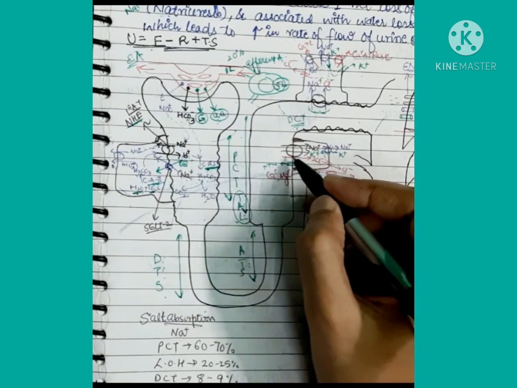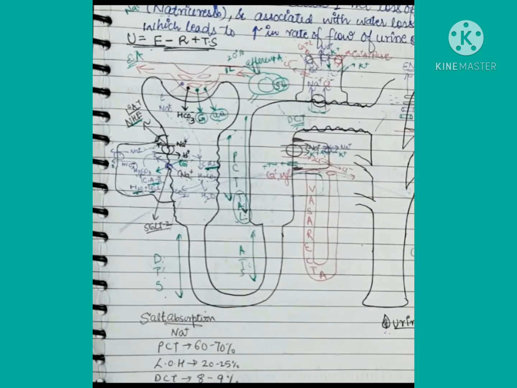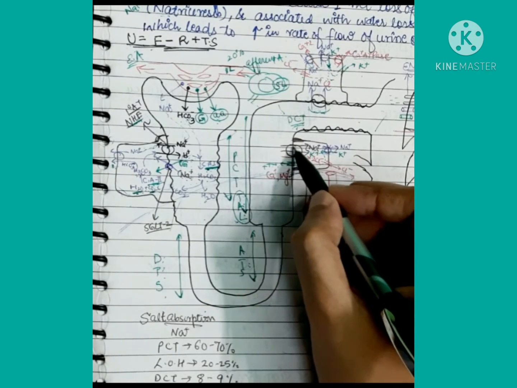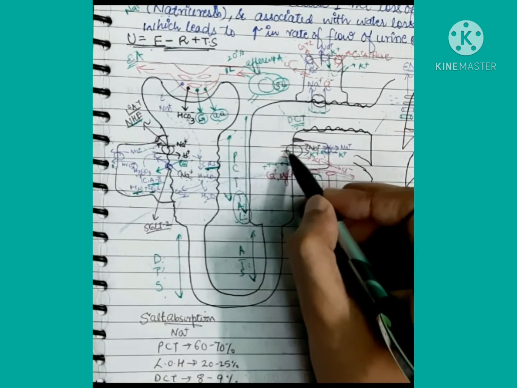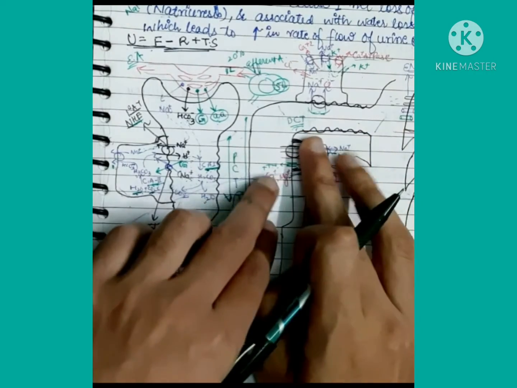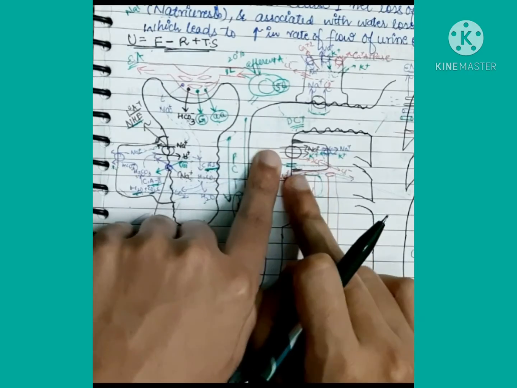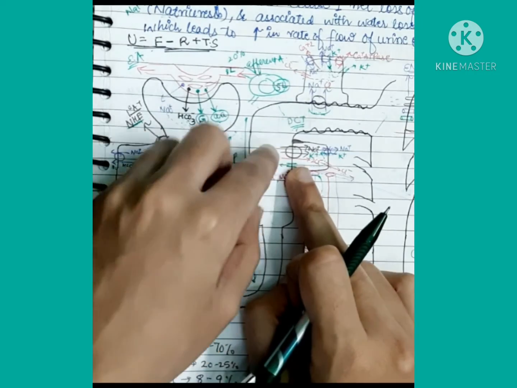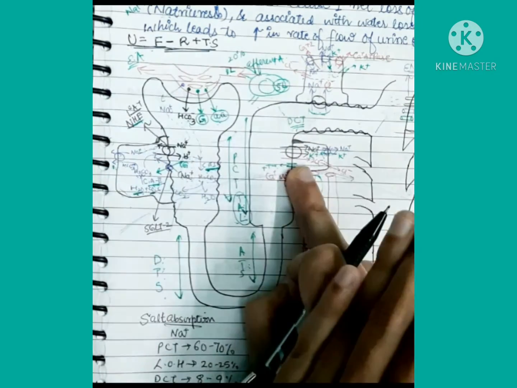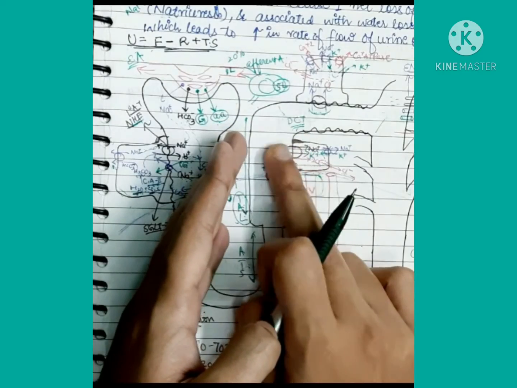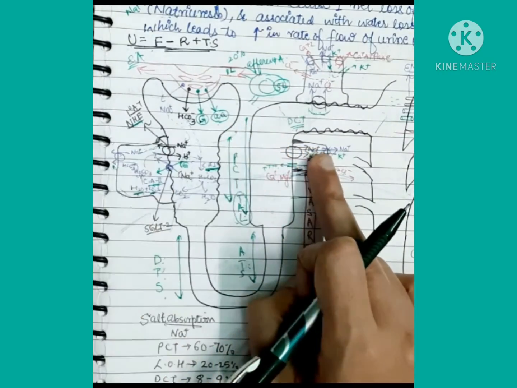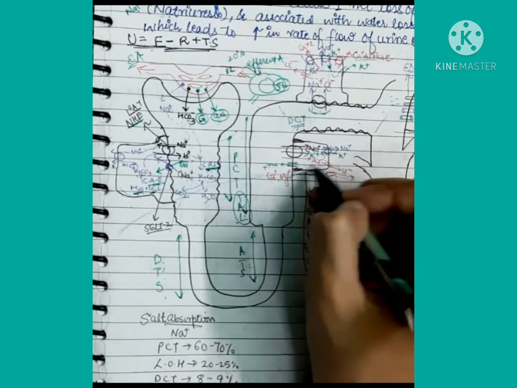And then what happens with an inhibitor of this sodium potassium 2 chloride transporter? It will not allow the sodium, potassium and 2 chloride ions to be reabsorbed from the lumen to the basolateral side of the thick ascending limb cell. Okay, this is the cuboidal cell.